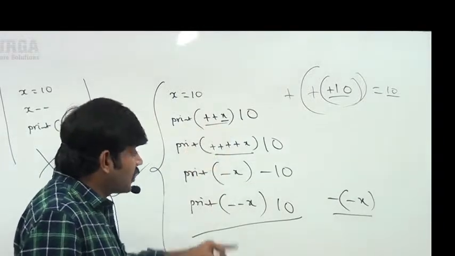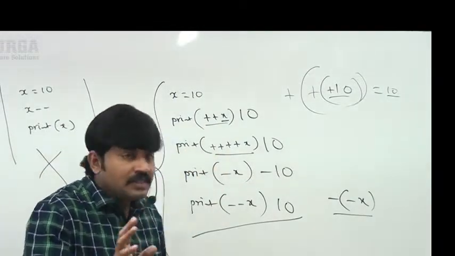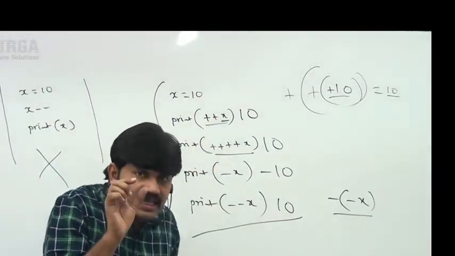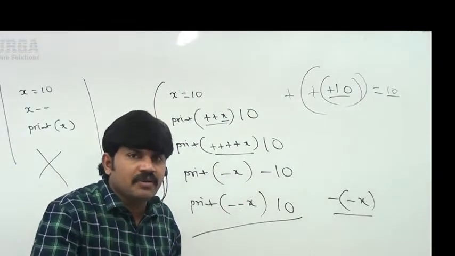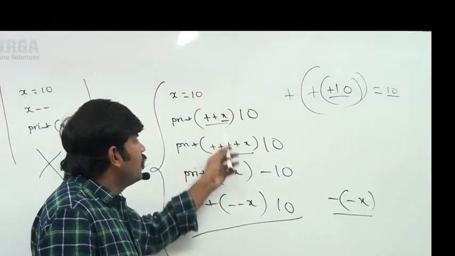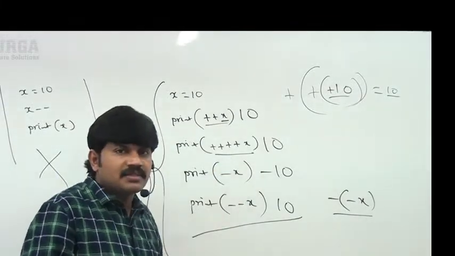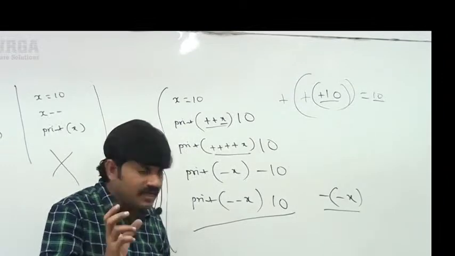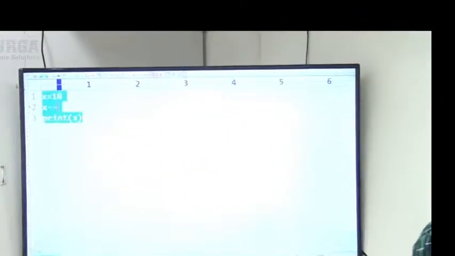These things are not increment or decrement operators. These are just a sign, positive number, negative number, sign symbols only. Unary positive, unary negative, these are just sign symbols only. Have a look once. Where is the proof for that? Very simple, sir. Here x is equal to 10.